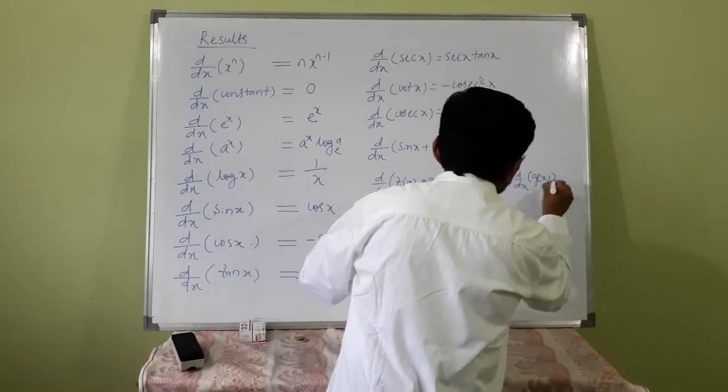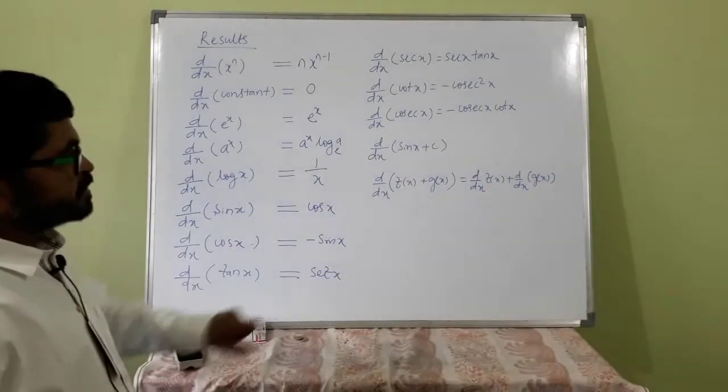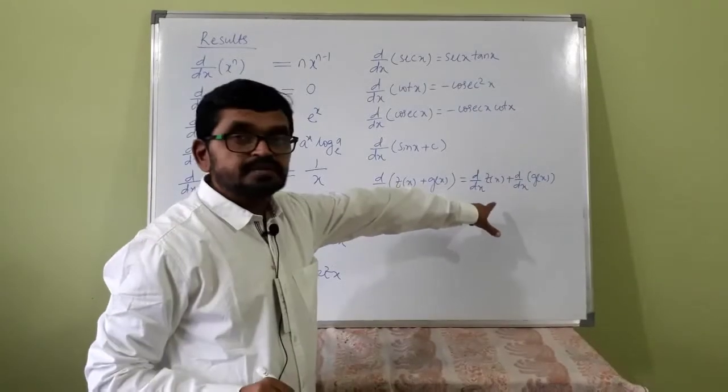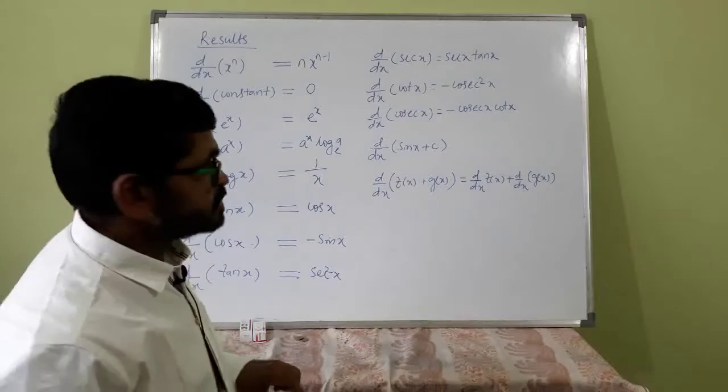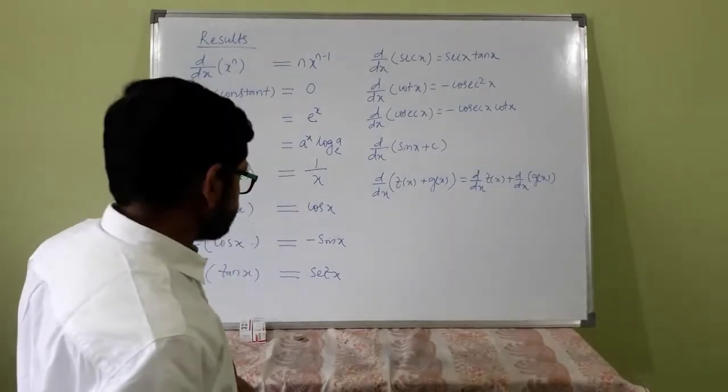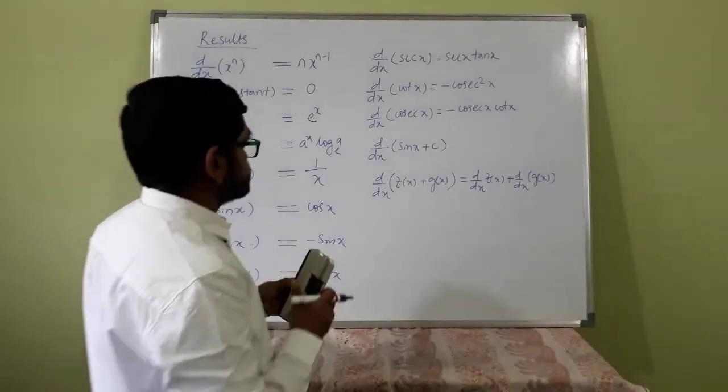Similarly, if it is minus here, that will be minus. If it is into, that will be into, like that. That leads to another property that I will tell you afterwards.